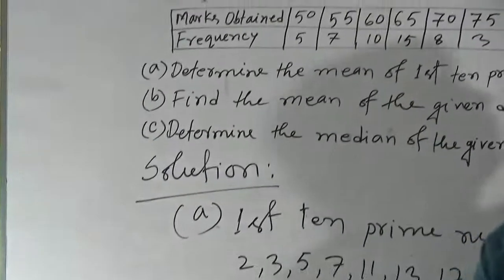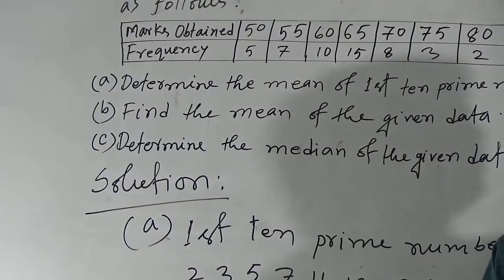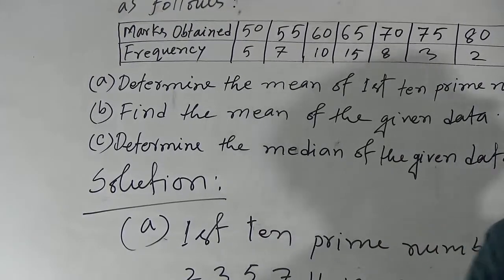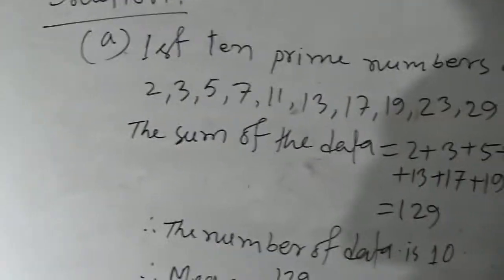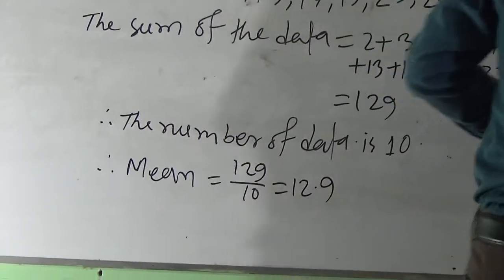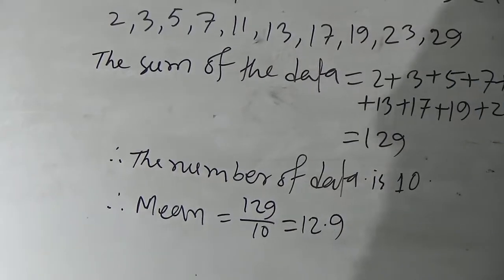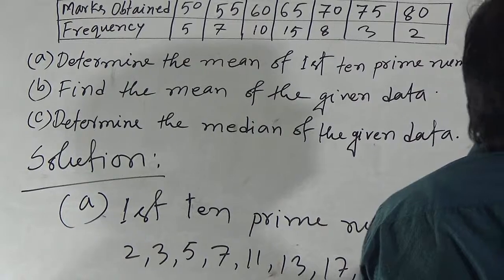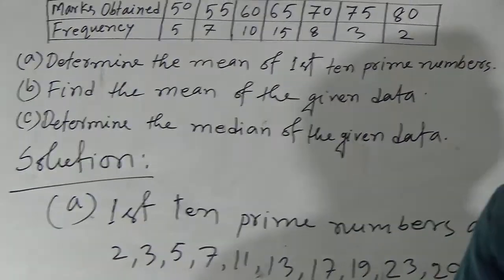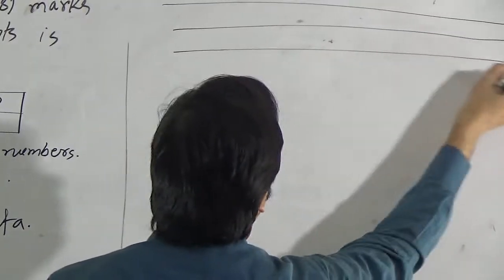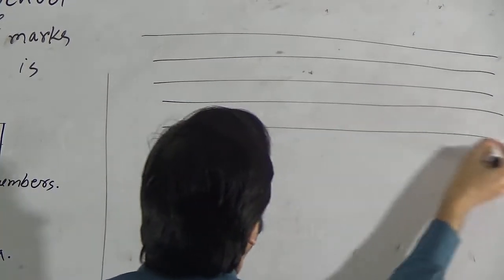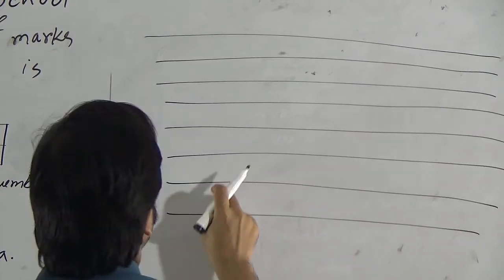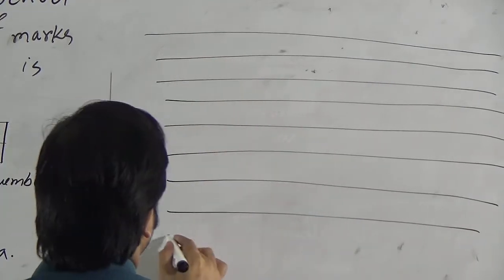To find the mean of the given data, at first we have to make the frequency distribution table. So, see the frequency distribution table here. One, two, three, four, five, six, 7.